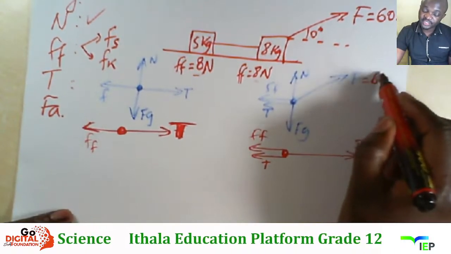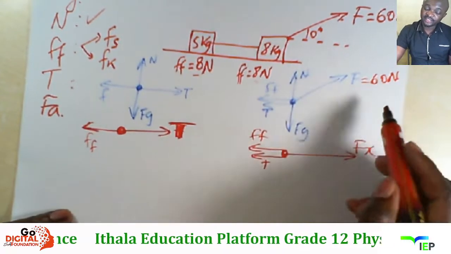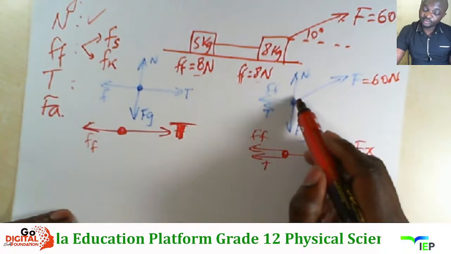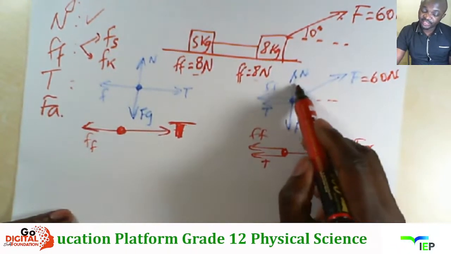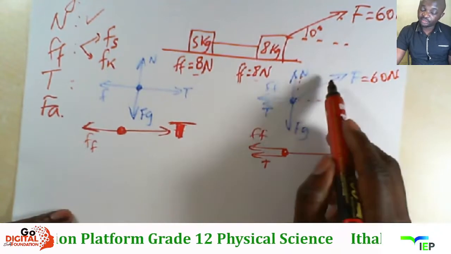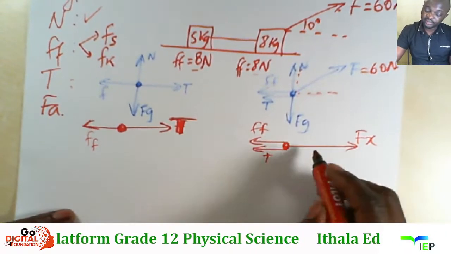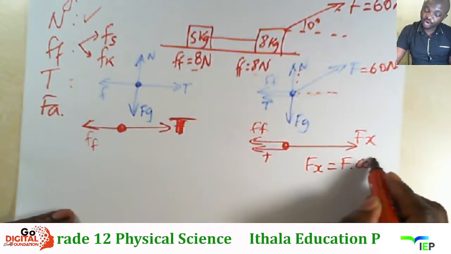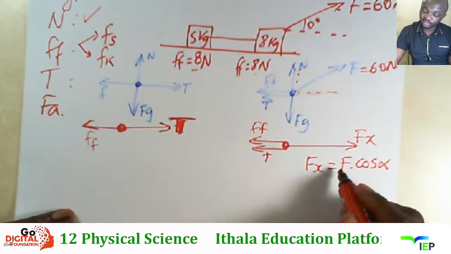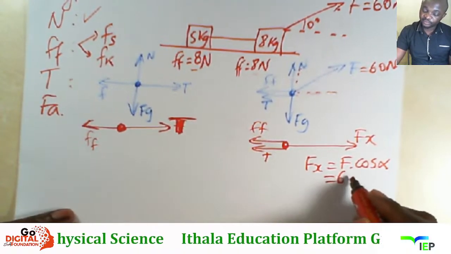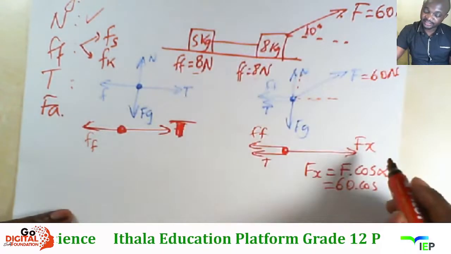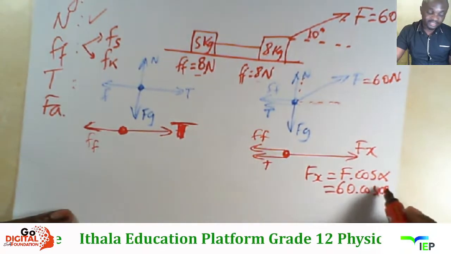Yabona njengoba kuno 60 newtons, angisasebenzisa u-60 ngoba u-60 awukho parallel to the surface. Kumele ngithole i-component yale force e-acta parallel to the surface. Ngicalculate ngokuthi u-Fx ngizothatha u-F ngithi times cos of that angle. So in our case that will be u-60 times cos ka-10, ngoba sithe the angle here is 10 degrees.